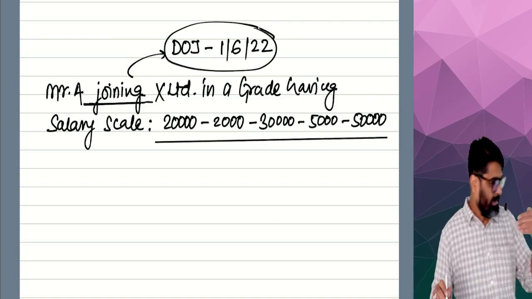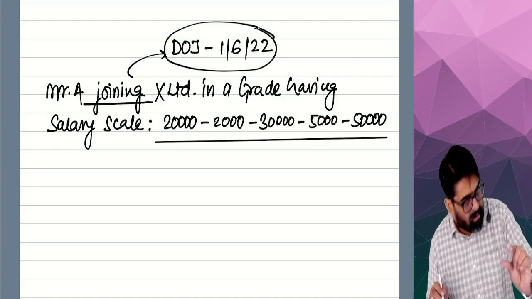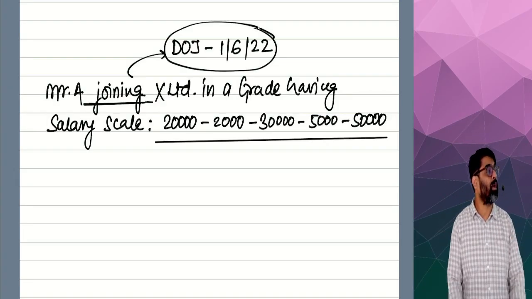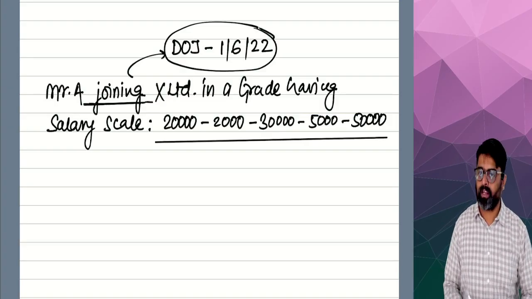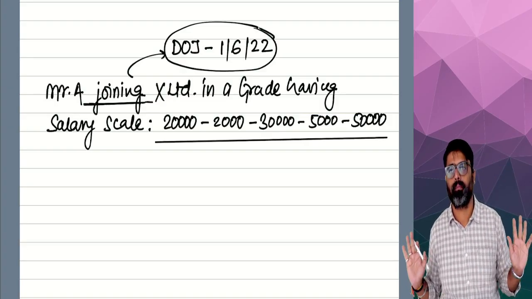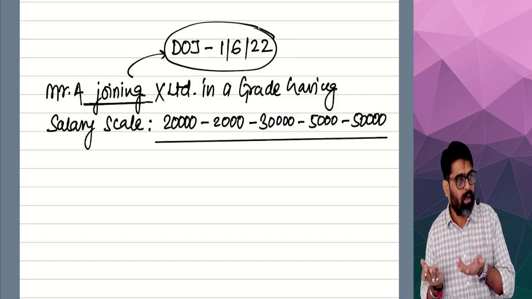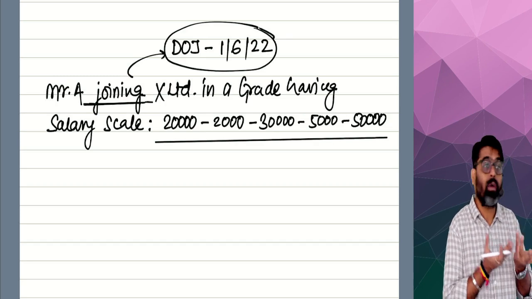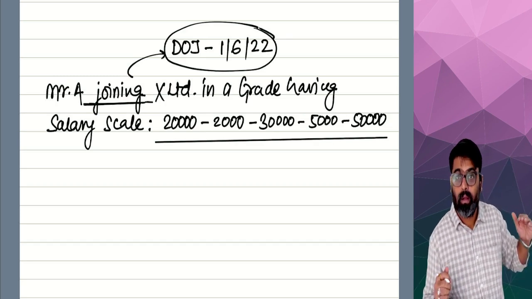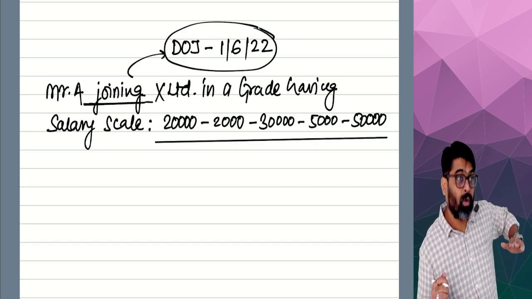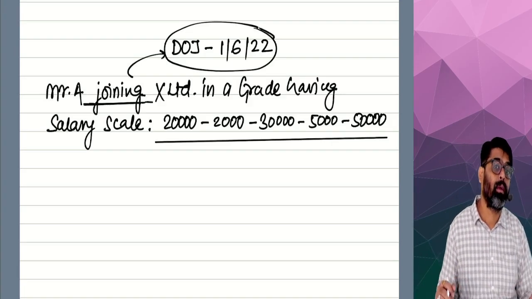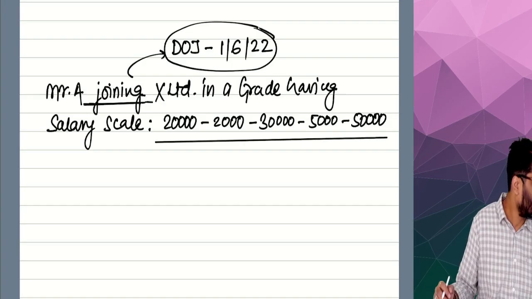Now, at the time of joining, what monthly salary is fixed? Not given. At the time of joining, what monthly salary is fixed? Not given. So we will say that he has joined as a fresher without any experience, and he will be joining at the lowest amount, meaning 20,000. So the first year his salary will be 20. So we'll start from 20.